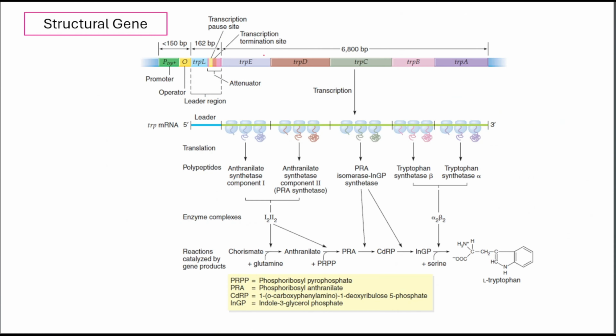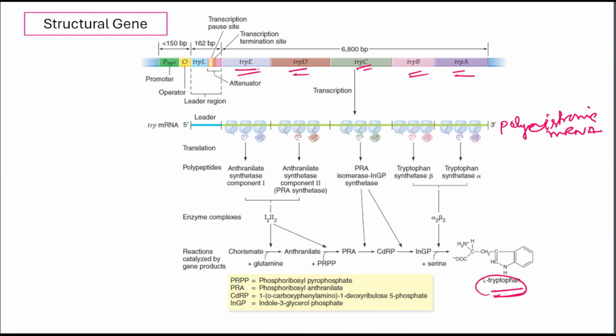These genes are transcribed together as one polycistronic mRNA. That means a single mRNA carries the information of all 5 proteins. So these 5 genes produce the enzymes, and those enzymes carry out the biochemical reactions that synthesize tryptophan.